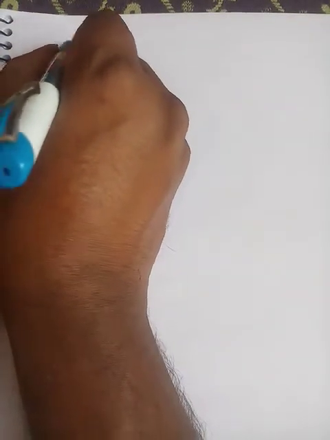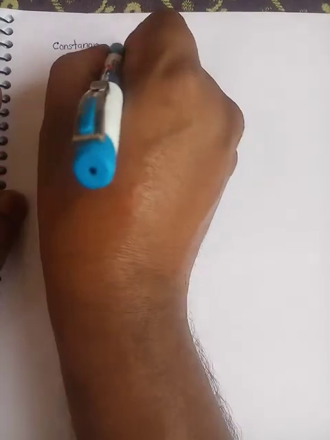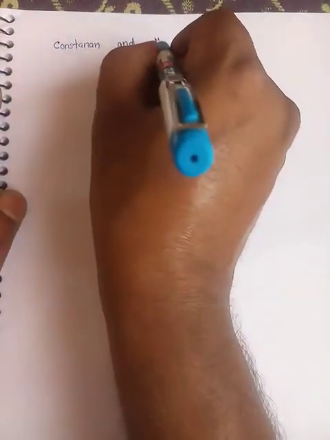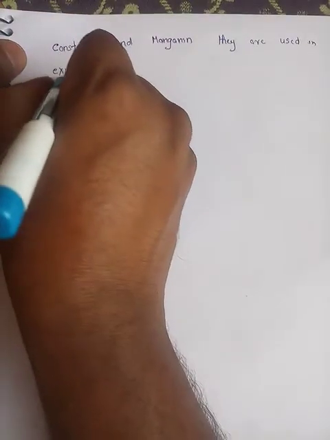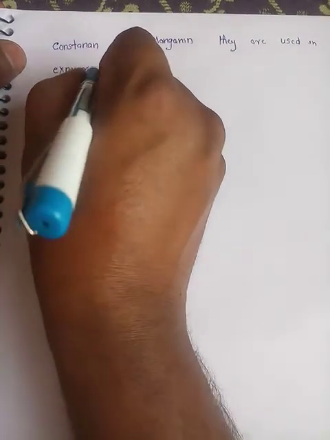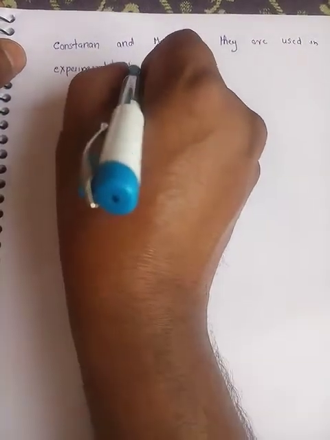Next, we have two special materials, constantan and manganese. Their specialty is that they are used in making experimental wires for different applications. Why?